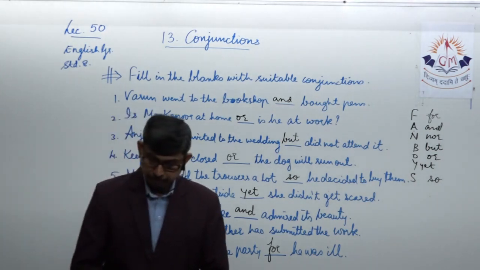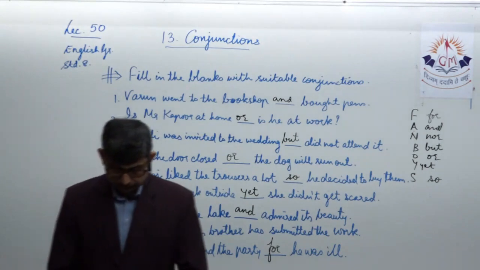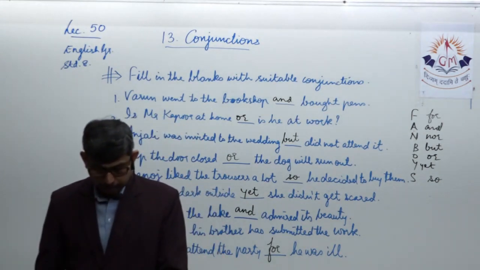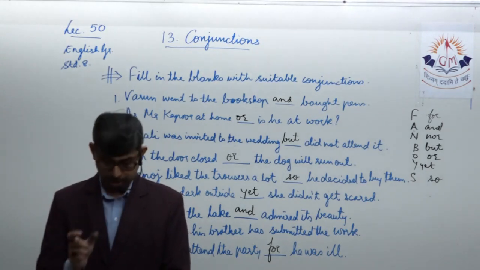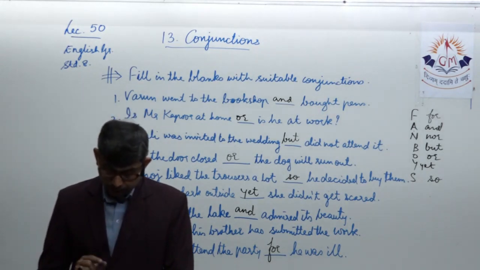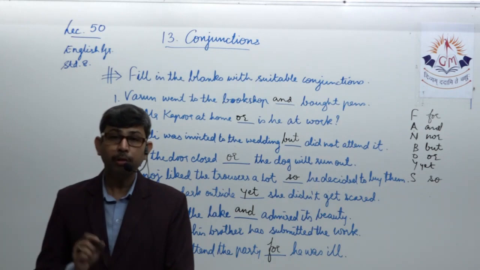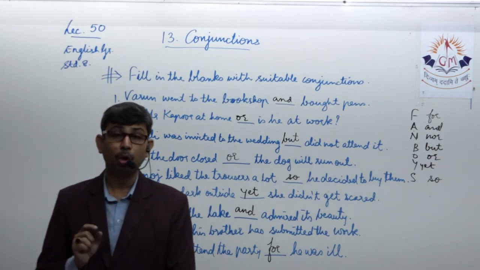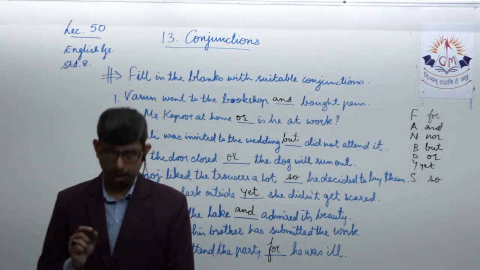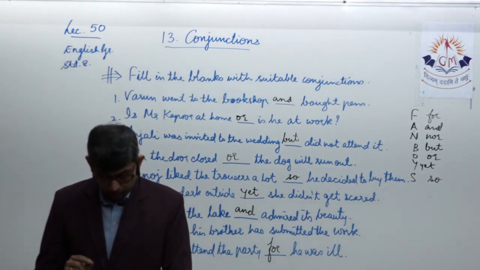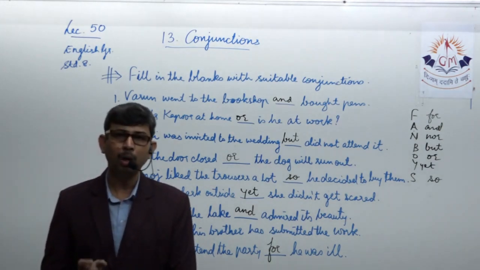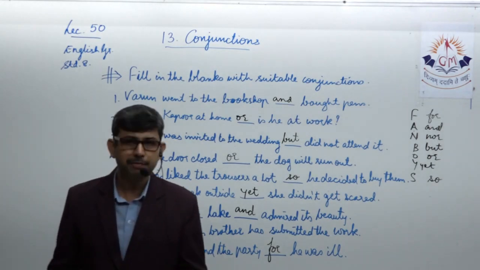Let us now move ahead and read the next thing given to us. Some conjunctions are used in pairs, in combinations. Such conjunctions are called correlatives. I repeat, correlatives. Correlative conjunctions, or merely they are called in one word as correlatives.